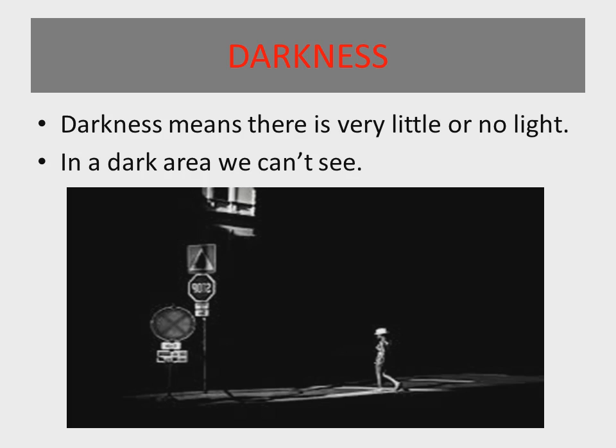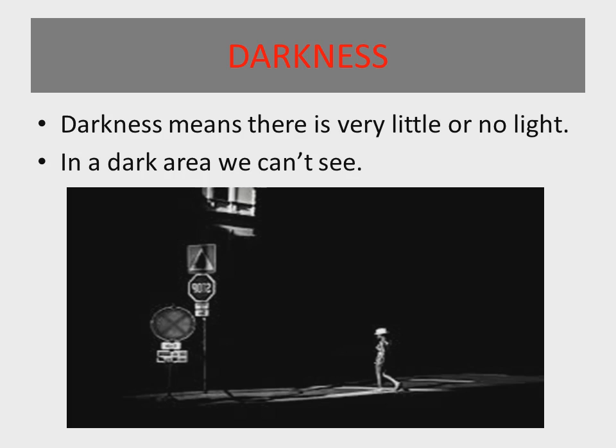Now look at the first line on the screen. What is the meaning of darkness? Darkness means there is very little or no light. And second sentence, look: in a dark area we can't see. If there is no light, not even a very small light, we can't see.